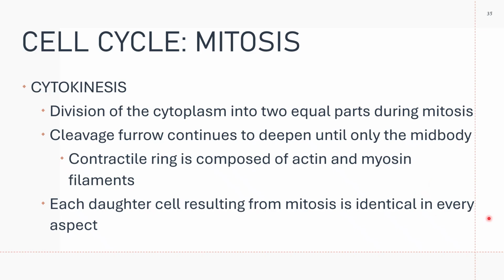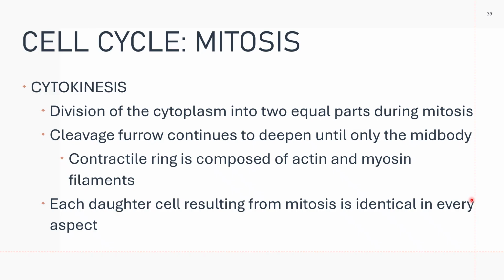Since these are contractile proteins, the actin and myosin will continue to constrict the ring.